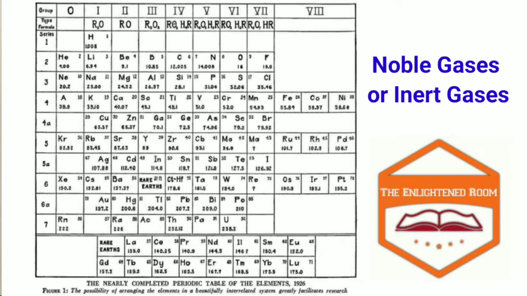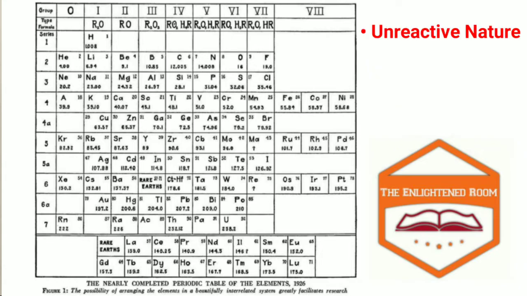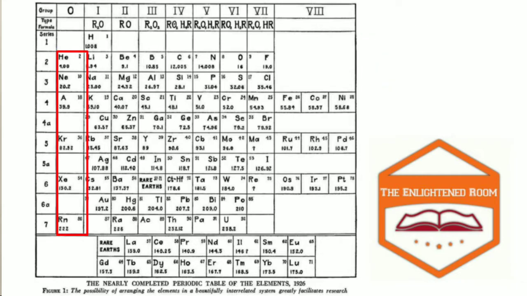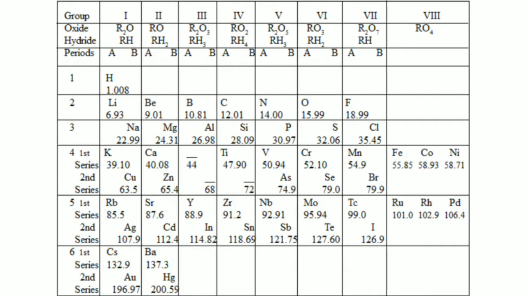These gases were discovered very late because of their unreactive nature and low concentration in the atmosphere. You can take the example of helium, neon, argon. But when these gases were discovered, they could be placed in a separate group in Mendeleev's periodic table without disturbing the existing order.